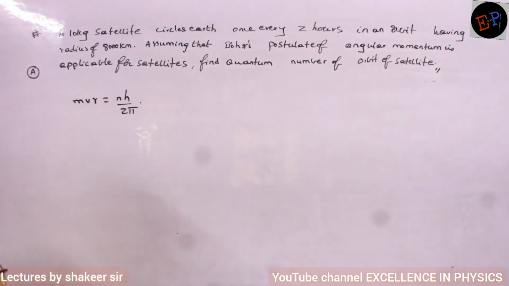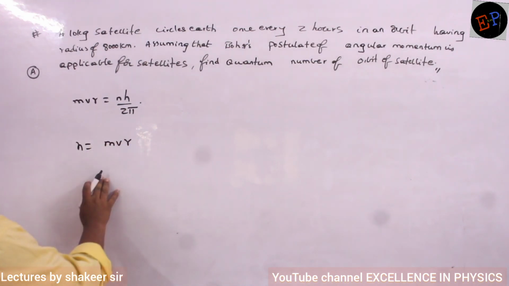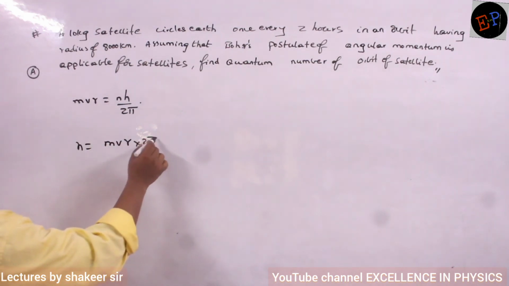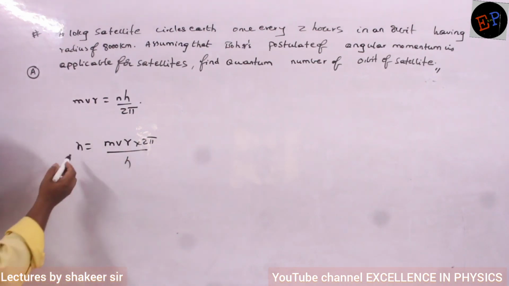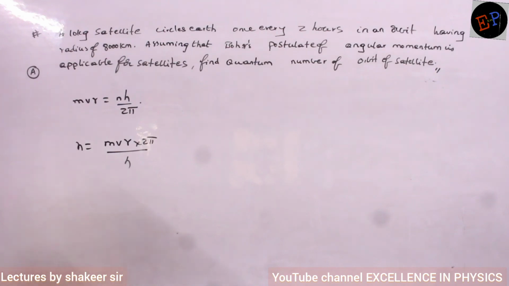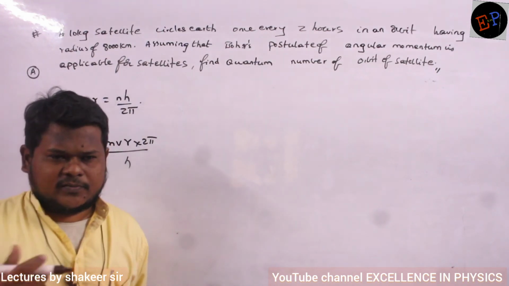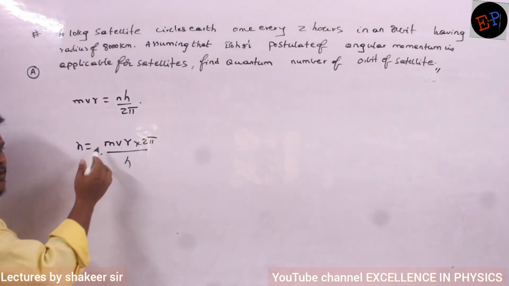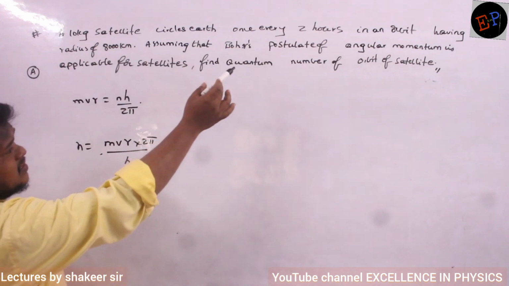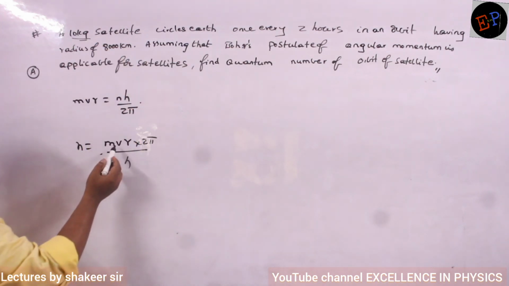Clear now? So therefore, for the nth orbit, how can I calculate? n is mvr multiplied by 2 pi divided by h. This is the n value which I require. n is nothing but the number of the orbit. Which orbit? First orbit, second orbit, third orbit, fourth orbit. That is called the nth orbit. Mass of satellite: instead of electron, here I have to take the satellite. Mass of the satellite is 10 kg.